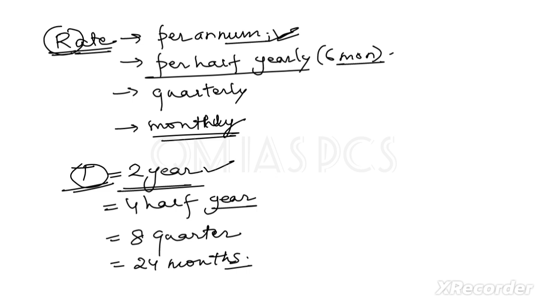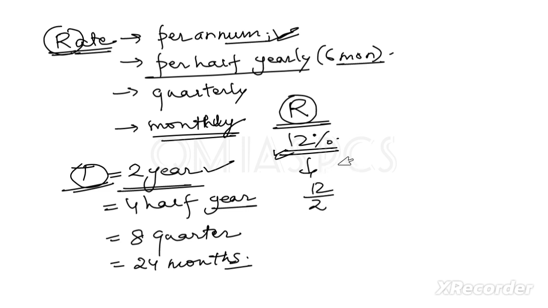Understand this one, this is very crucial. If you do not understand this, then the data will be wrong, and if the data is wrong, then your answer will be wrong. That's why I'm saying you have to understand this. One more thing: if the rate is given, let's say I'm not writing R, I'm writing 12 percentage here, it will be easier to understand. If the rate is 12 percentage per annum, and now you have to calculate half yearly, what is the rate for half yearly? In that case, you will write 12 divided by 2 for half yearly.